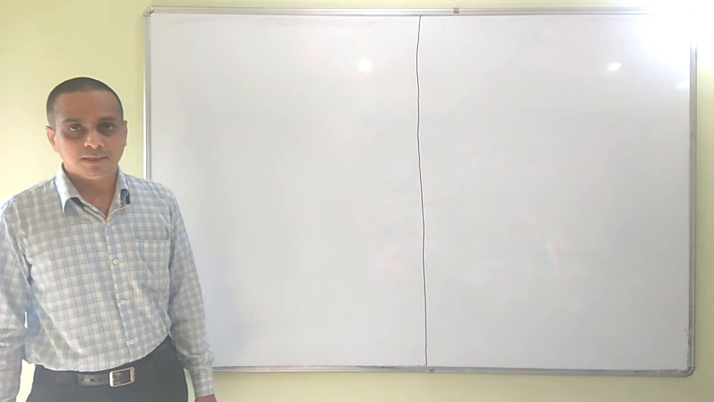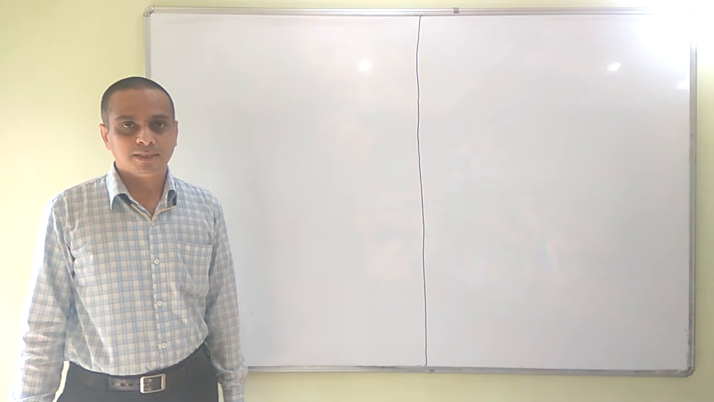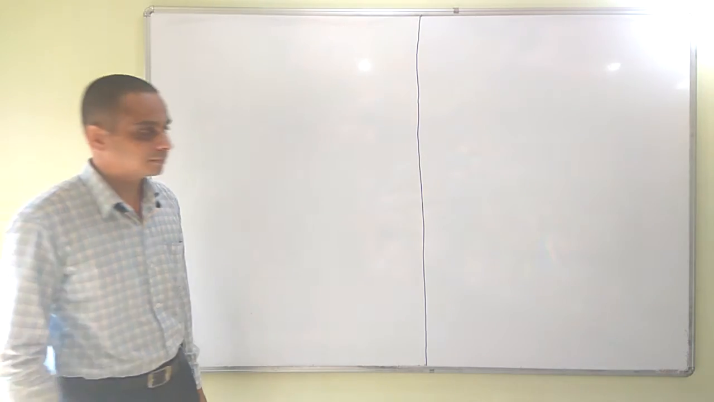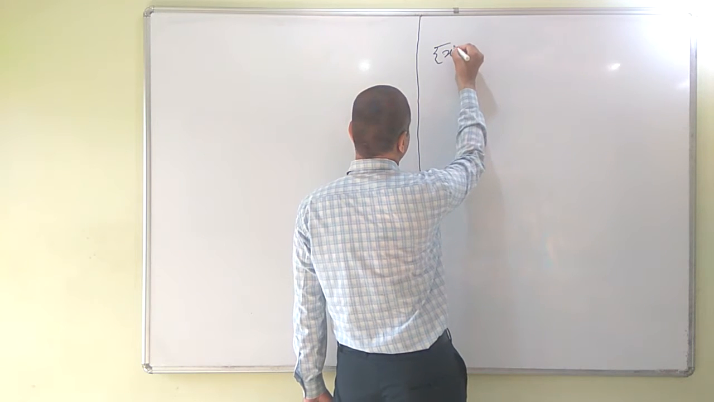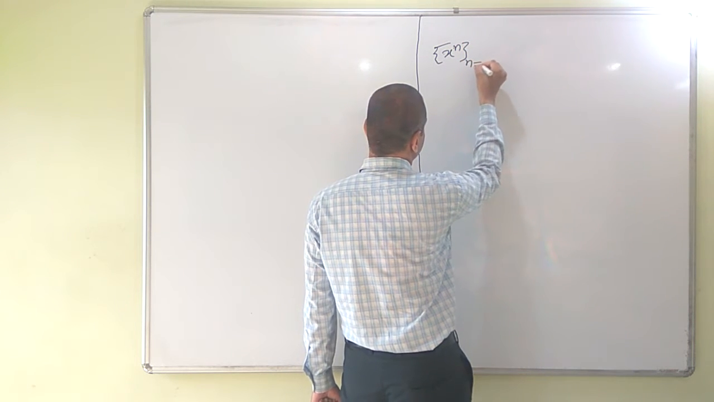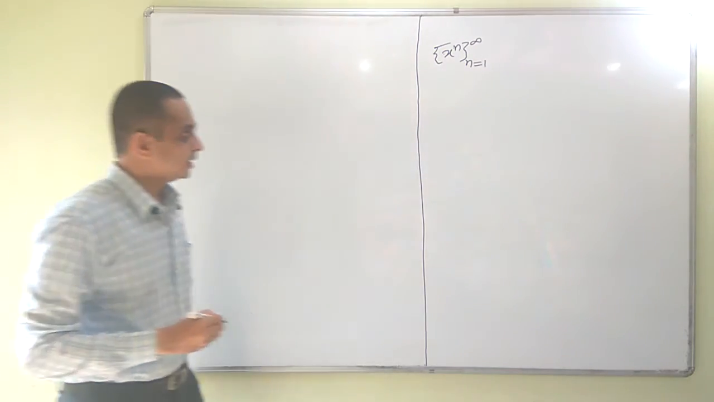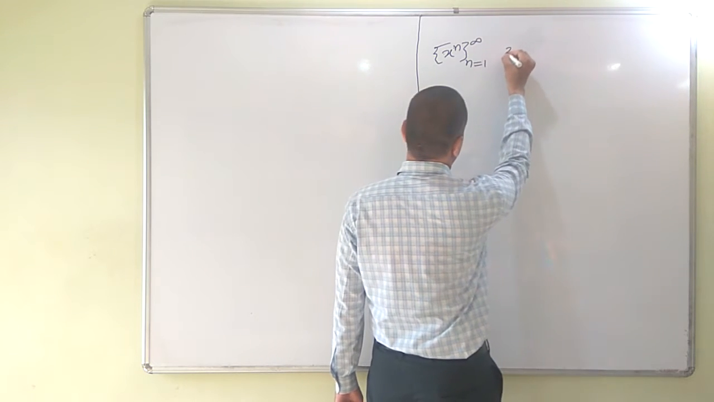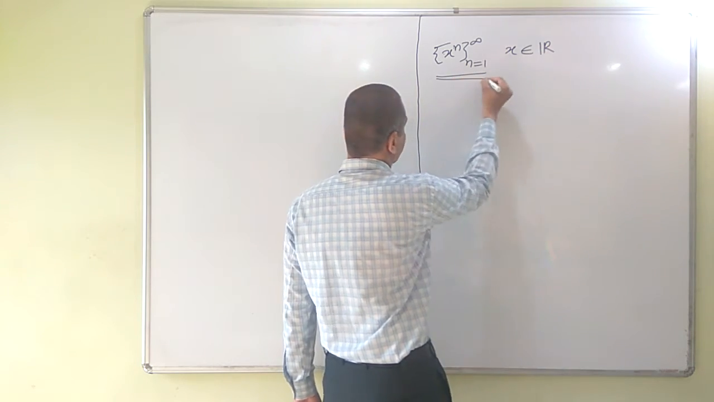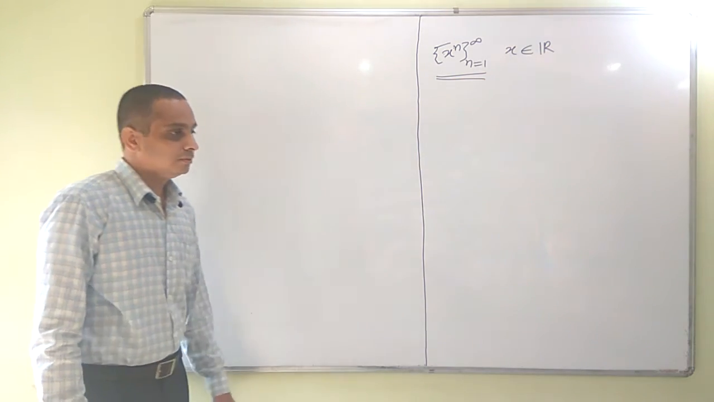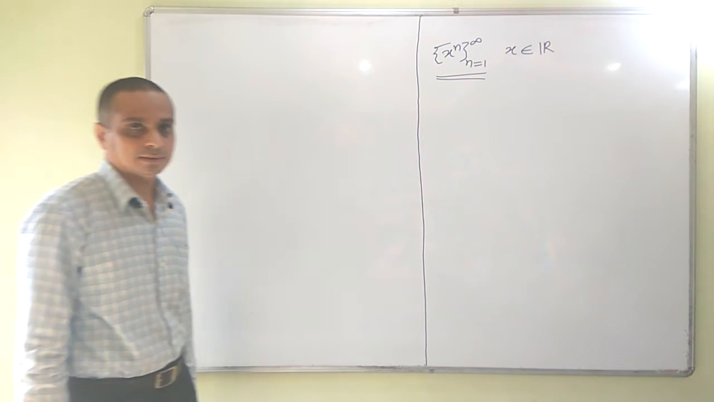Dear students, in this lecture, we will study geometric sequence. Let us study geometric sequence. By a geometric sequence, we mean a sequence of the form x raised to n, where x is a fixed real number. This type of sequence is called a geometric sequence. We will study convergence and divergence of this sequence.